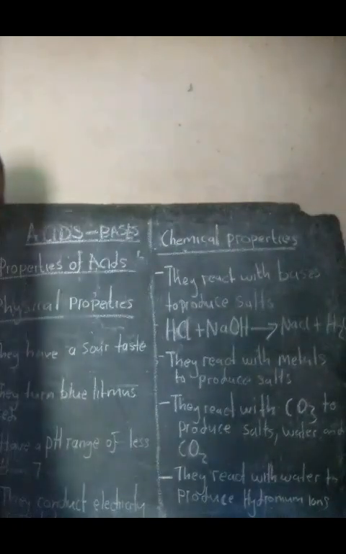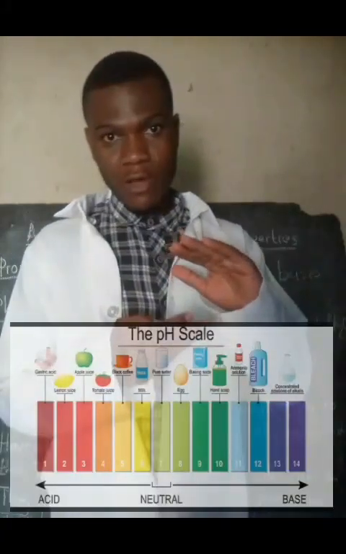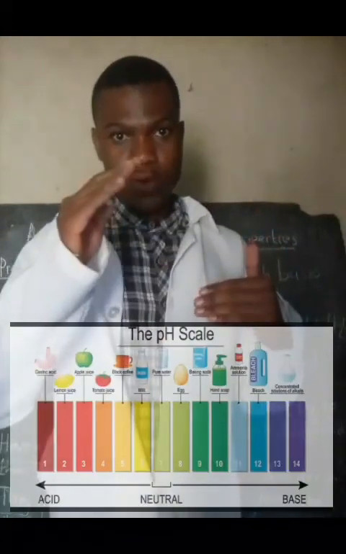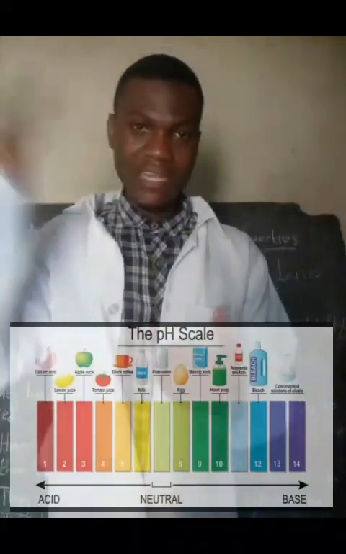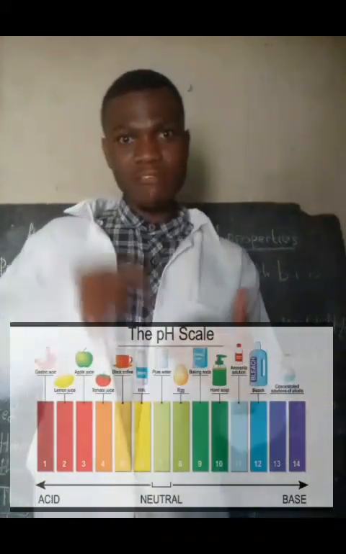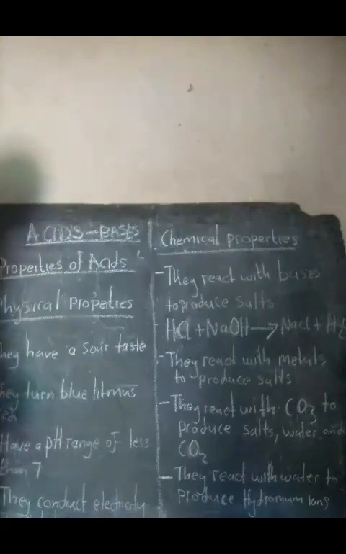Then, when you get a pH meter and try to measure the pH of most acids, you find that they will give you a value of below 7. Most acids have a pH range from 0 up to less than 7. Those are the values that we'll get for most acids. 7 is the neutral point. 7 going upward, you're talking of bases. But acids have a pH range of below 7. Those are some of the few physical properties of acids.